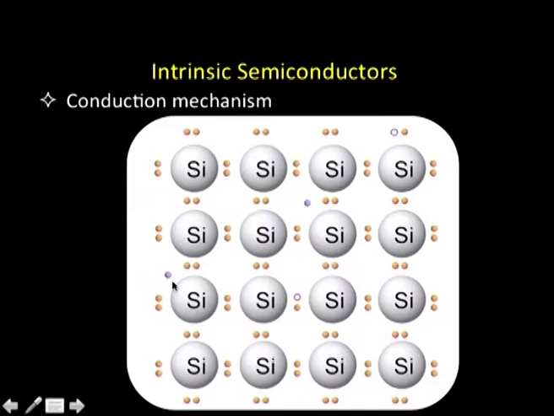So, they are the ones which are going to be responsible for conduction, in case of this silicon metal, the silicon element over there. In addition to this, we have got some holes. So, this is one hole, this is another one. These holes are the places from where the electron has moved.